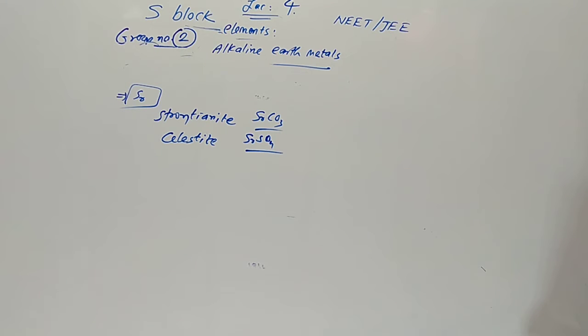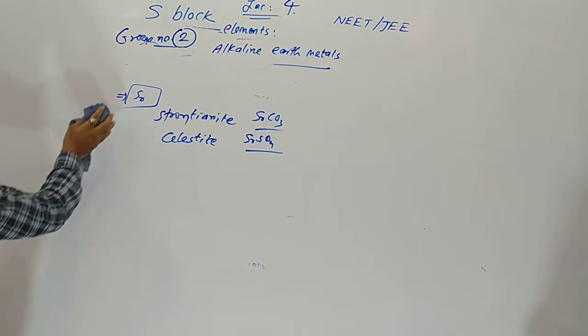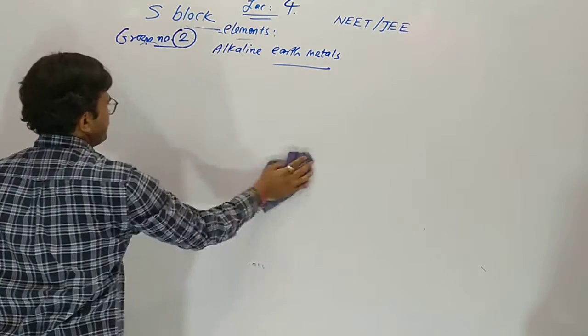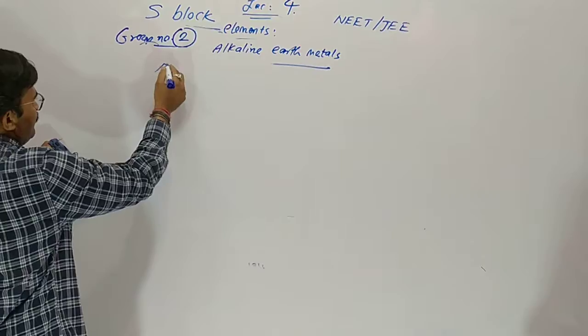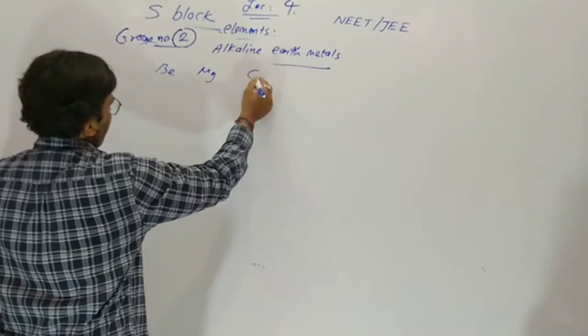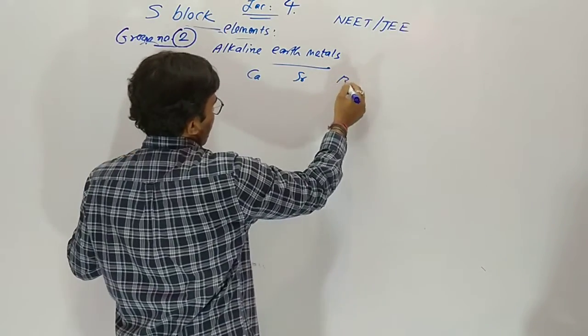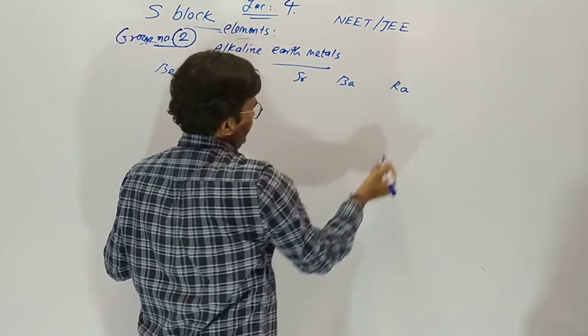Understood? Now next, some physical properties of the group number second, which is important: beryllium, magnesium, calcium, strontium, barium and radium. First ionization enthalpy in kilojoule per mole.